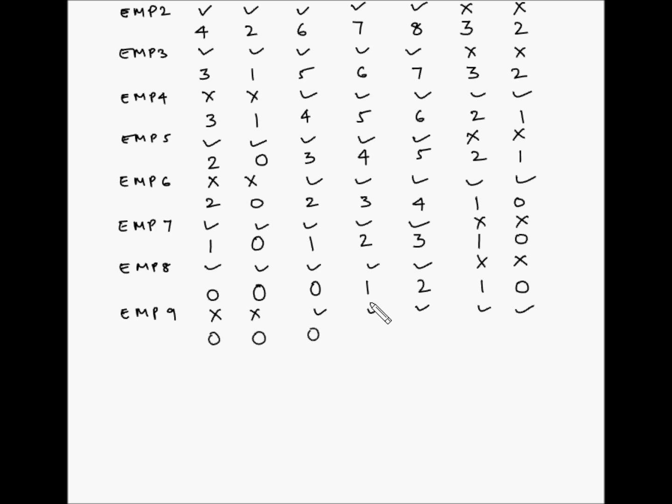For Thursday, 1 minus 1 is 0, 2 minus 1 is 1, 1 minus 1, 0, and again for Sunday, employee number 9 is going to be extra, however the net requirement is 0.